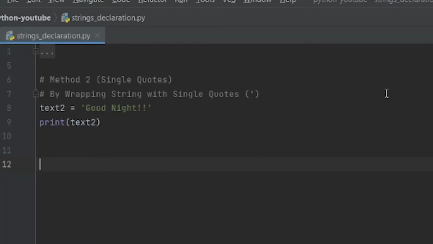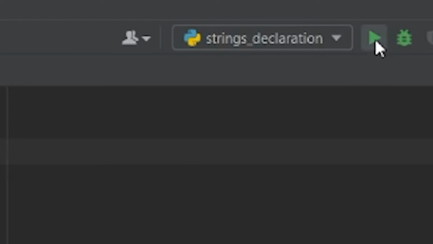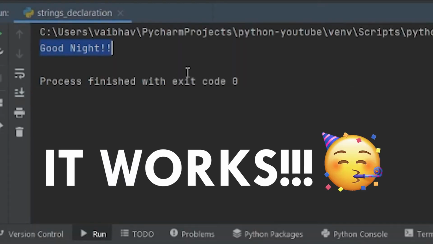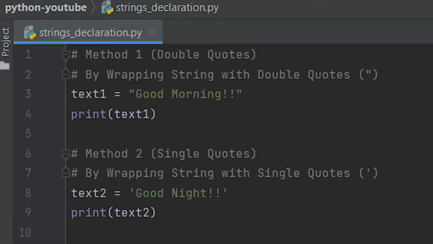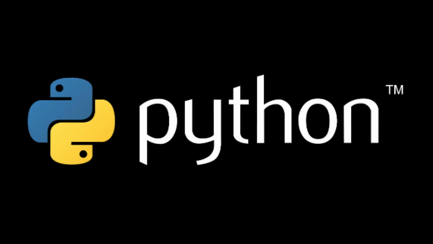Let's check for single quotes. I am assigning text2 to good night in single quotes. Let's check if text2 holds the value inside it. Yes, we have done it. So we can create strings using single or double quotes. And we don't even have to mention data types like other languages. And that's what we call the beauty of Python.